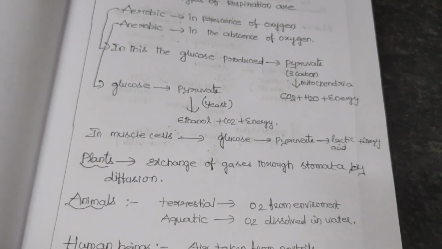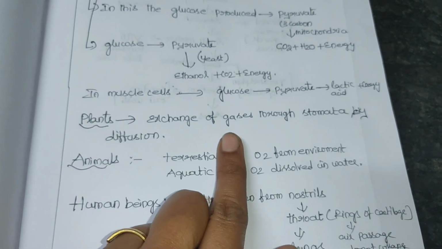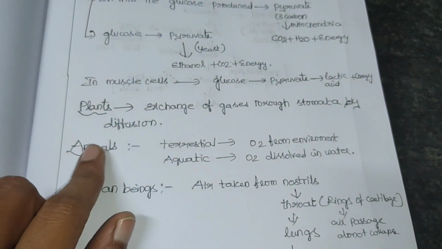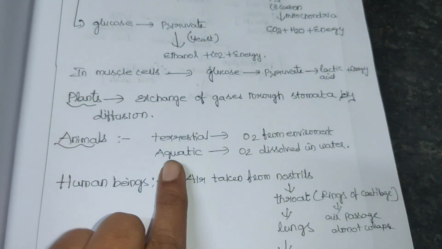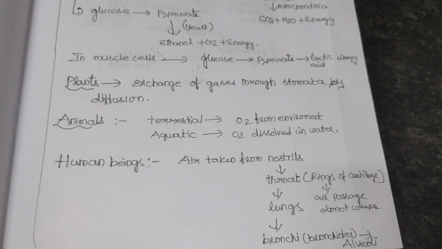Then how does respiration take place in plants? The exchange of gases takes place through stomata by the simple diffusion method. In terrestrial animals, oxygen from the environment is taken, and in aquatic animals, the dissolved oxygen in water is taken for respiration.